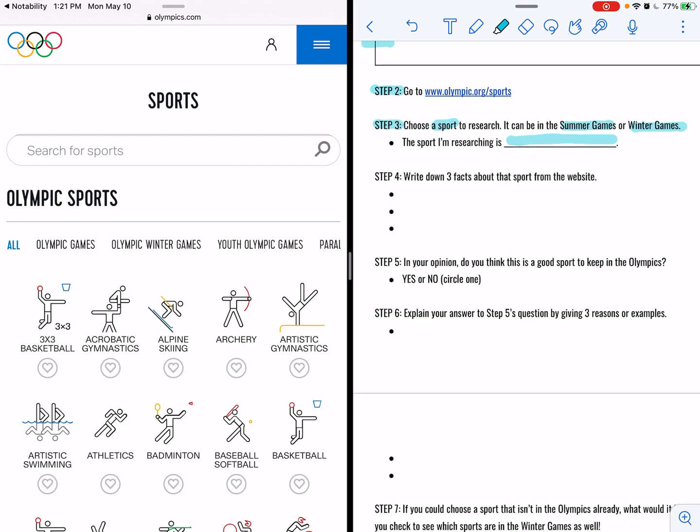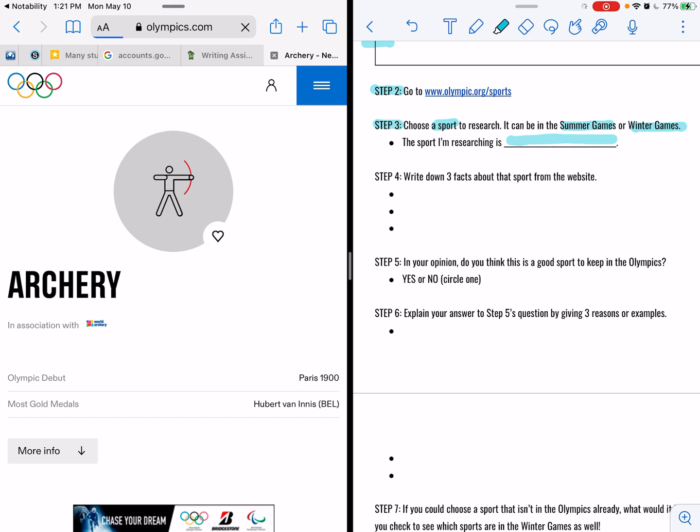So say I decided to do archery. I'm going to select archery, and then I'd write that down here. Step 4 says you're going to write down 3 facts about that sport from the website. So that's why there are 3 bullet points.